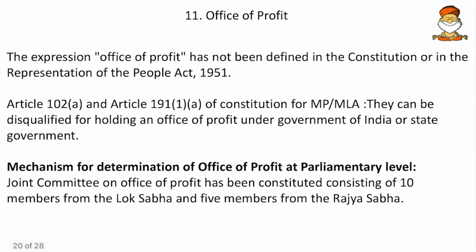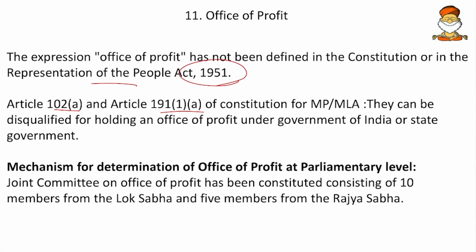Then the Office of Profit. So here the expression Office of Profit has not been defined in the Constitution or in the Representation of People Act. So here only the Article 102 Clause A or Article 191 Clause 1 Subclause A, the Constitution of the MPs and MLAs, will give a brief reference on the Office of Profit. So it says that a person cannot become an MP or an MLA if he holds an Office of Profit. Okay, so here the mechanism for determination of the Office of Profit at the parliamentary level.